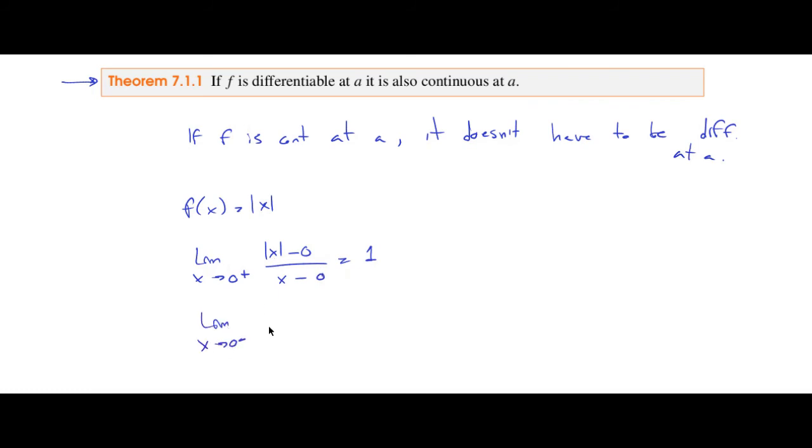If you compute it from the left, when x is negative, the absolute value is minus x, so the limit of this is minus x divided by x, which is minus 1, okay? This is not equal, so that means that the limit doesn't exist.